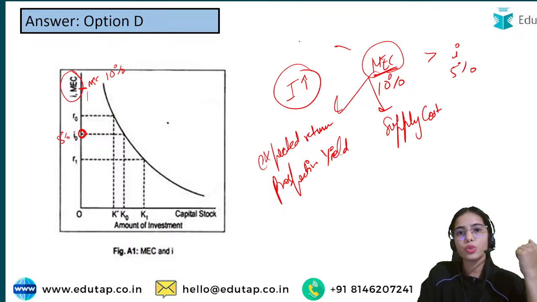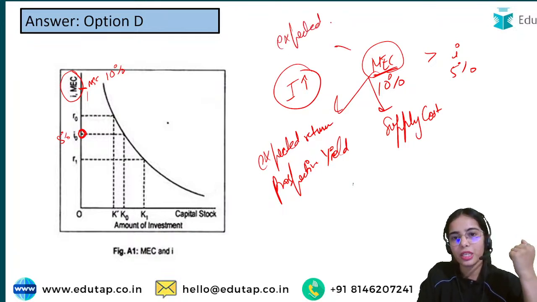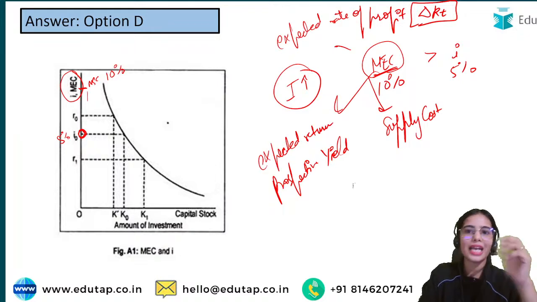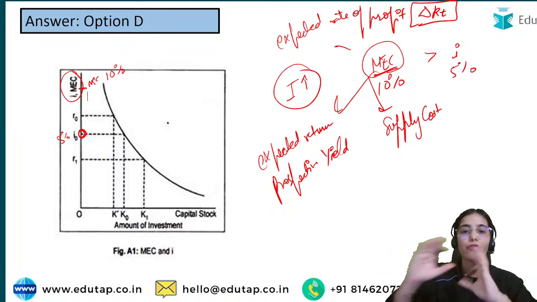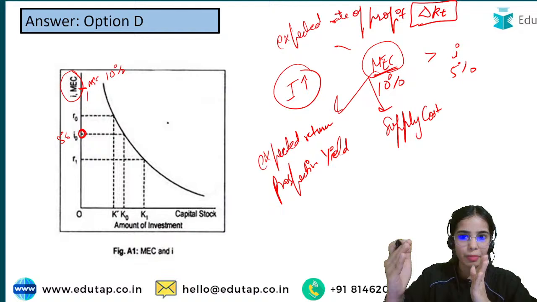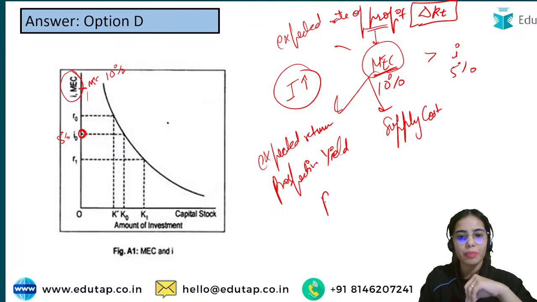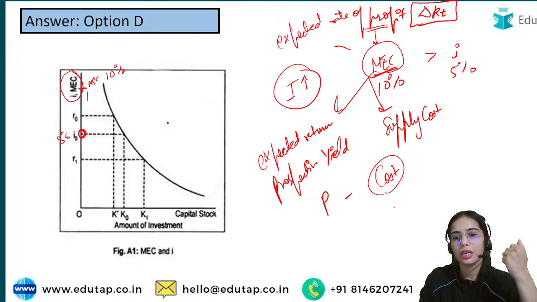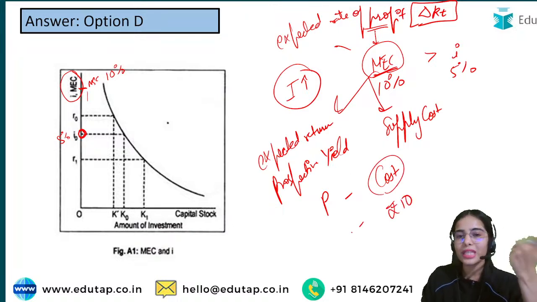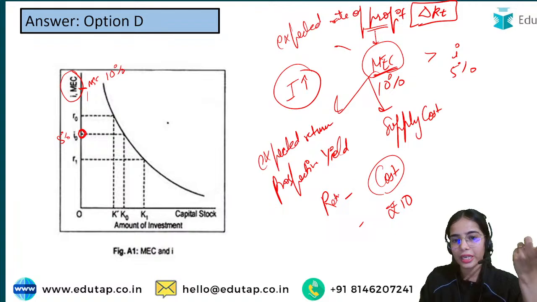So MEC shows you the expected rate of profit from the additional capital stock. You are investing your money and increasing your capital stock; the expected rate of profit from that additional capital stock is shown by the MEC. How do you take out the profit? That is price minus the cost. Let's say the cost of a machine is rupees 10, while the price you are getting is rupees 20.